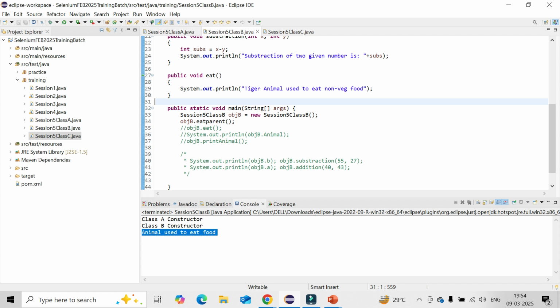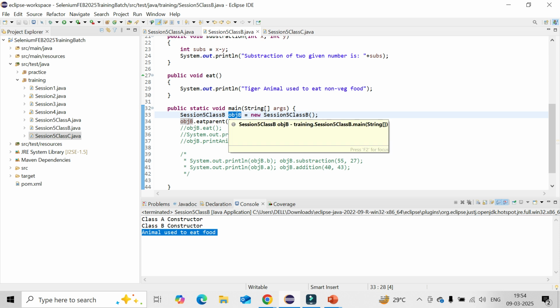And one more thing: in the main method, you are not calling any constructor, right? But still you get the output. Why? As and when you create the object, the constructor will be called automatically. That is the difference, that is the thing I just want you to understand. Because as and when you create the object, it will call the constructor, right?